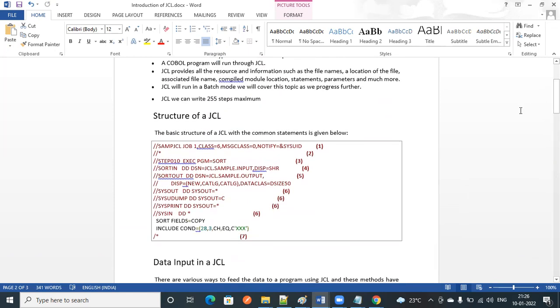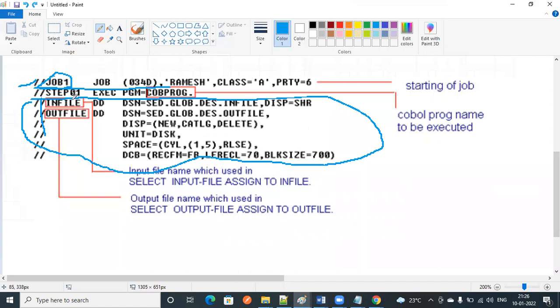What you need to do is just understand what is job and what is exec, what is PGM, what is DSN. You have to remember these points, that's it. DSN is nothing but dataset name. Dataset name is nothing but file. Again, what is new? New, catalog and delete. If you want to create any new file, the new parameter is going to take care.